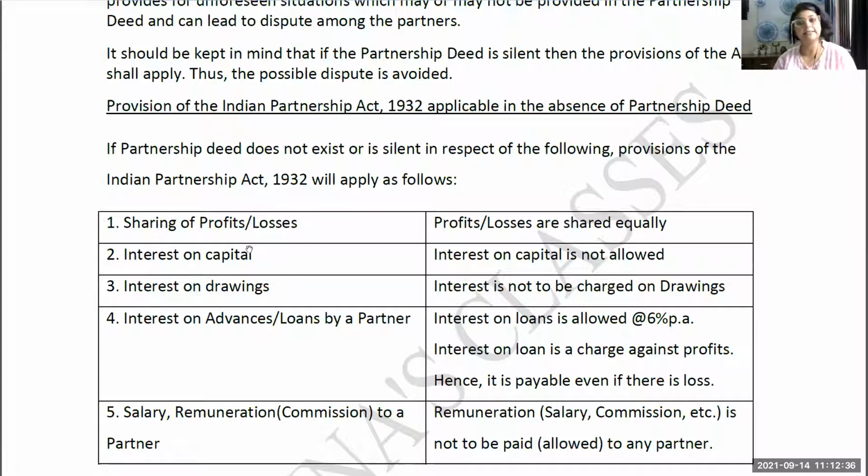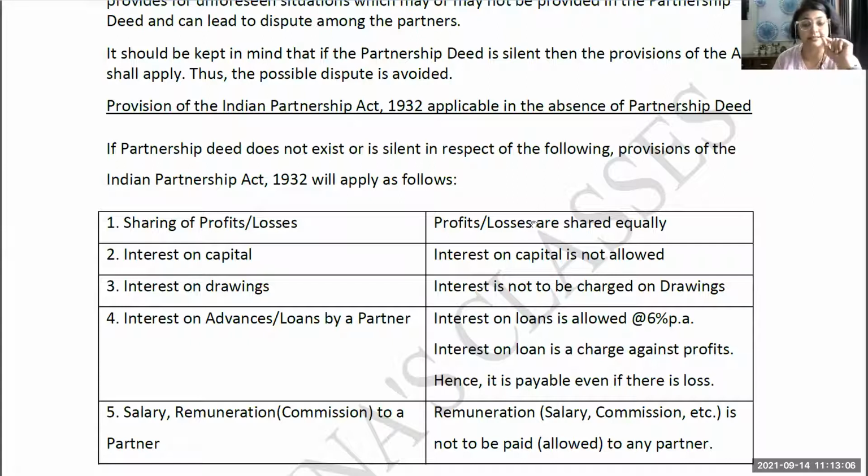Interest on drawings: since there is no partnership deed, no interest on capital is given. Similarly, no interest on drawings is charged. So both these things are no. Fourth one, interest on advances or loans by a partner. See, a partner is investing capital in the capacity of a partner. But sometimes it happens that the business is in need of money and a partner is lending money to the business. Listen to me carefully, what I'm saying.